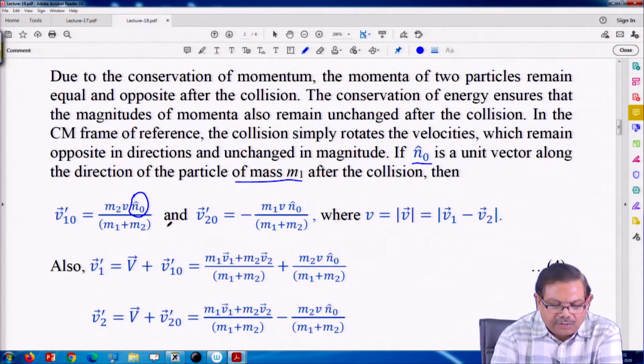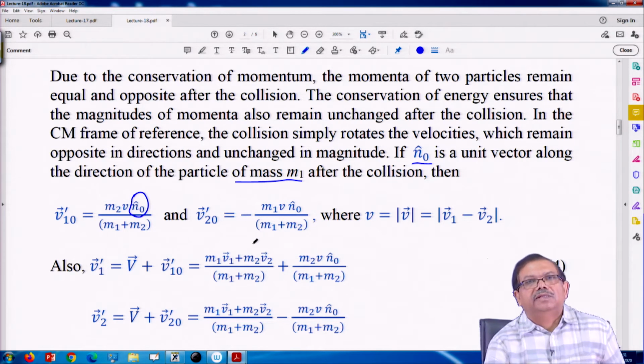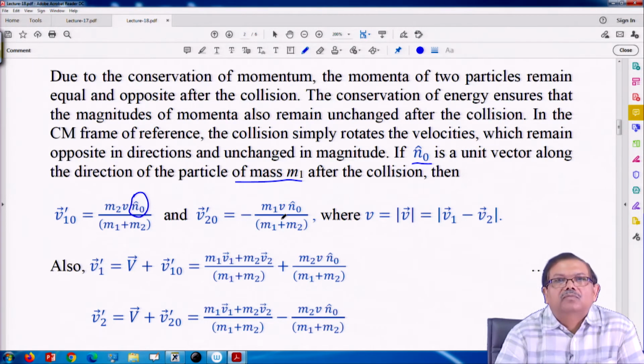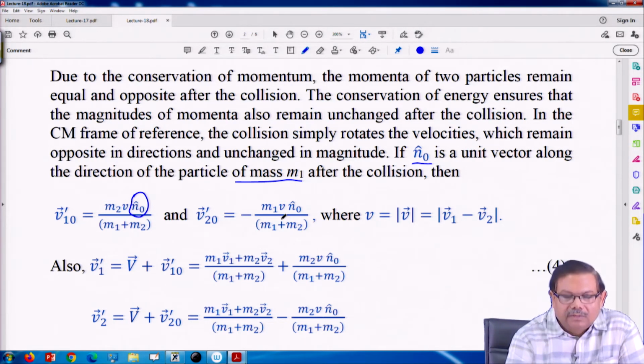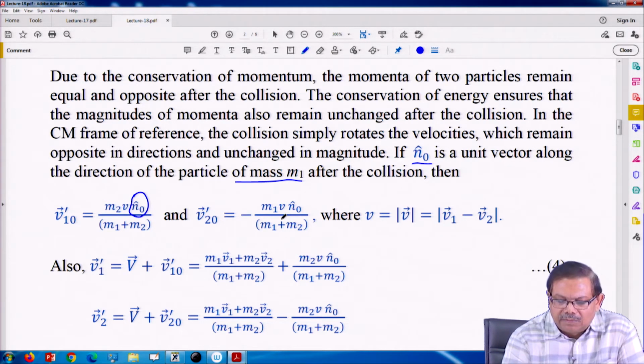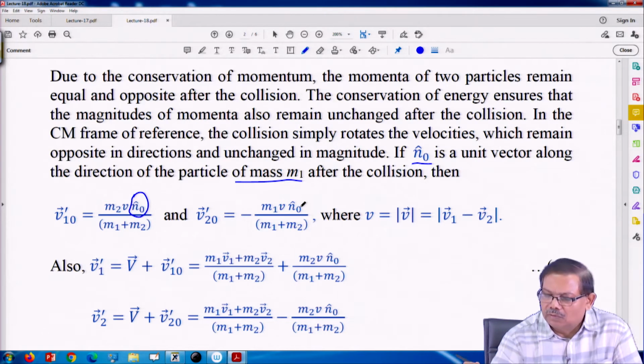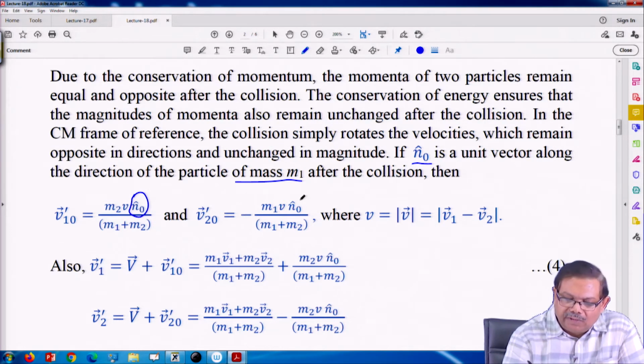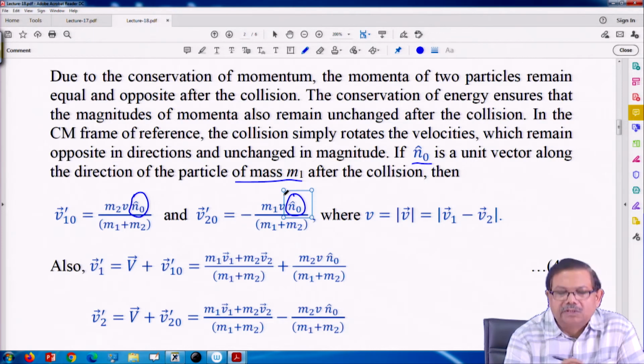So, after collision it is an elastic collision, so total momentum etcetera is conserved, and there is a unit vector coming in the picture. So, only this direction of n 0 we cannot say anything.